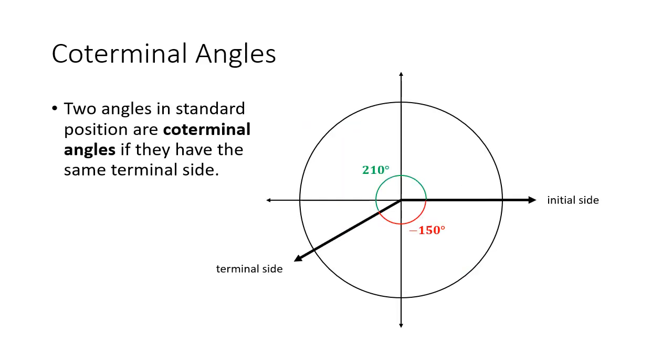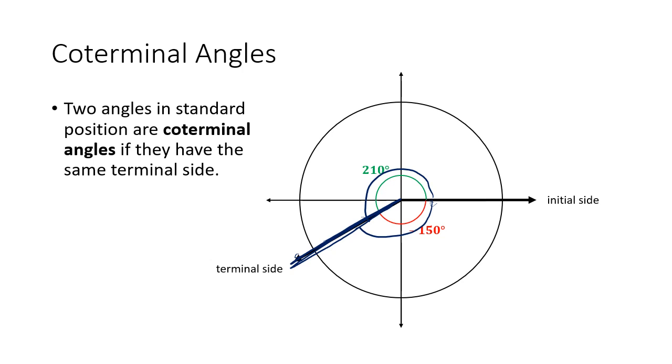Since we can have positive and negative angles, it's possible to describe the same angle in two different ways. That is called a coterminal angle. In this example, this position can be described as a positive angle of 210 degrees or a negative angle of negative 150 degrees. Two angles in standard position are coterminal angles if they have the same terminal side.